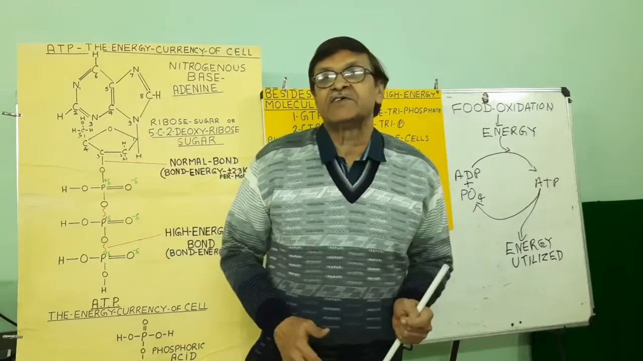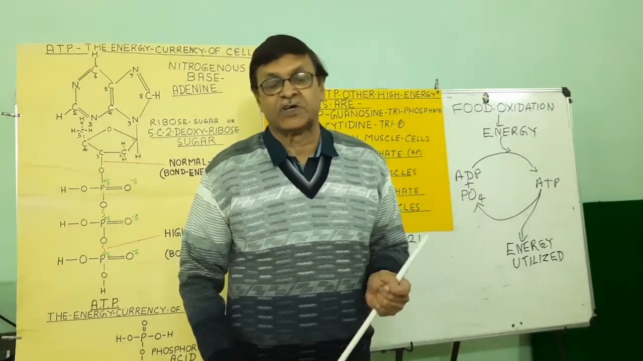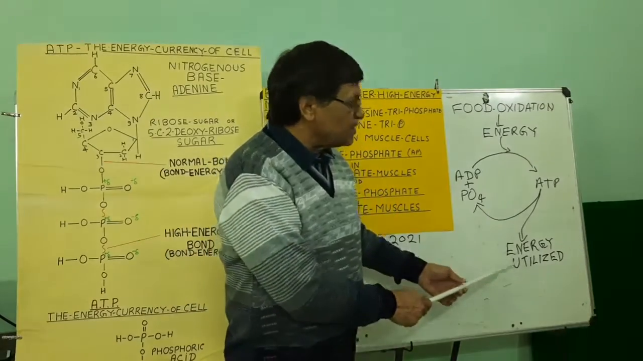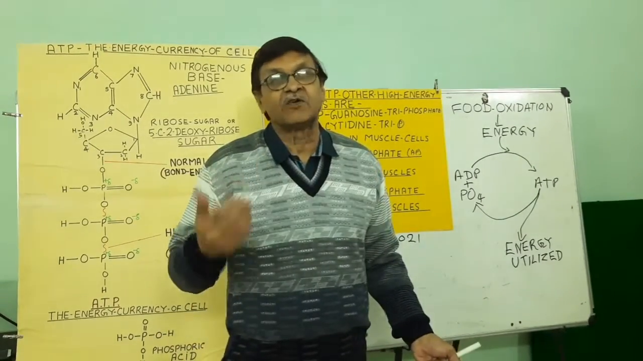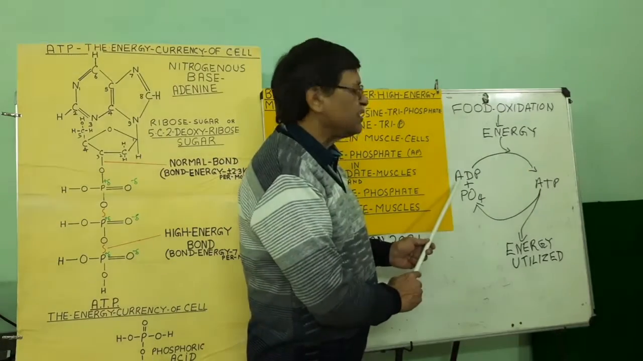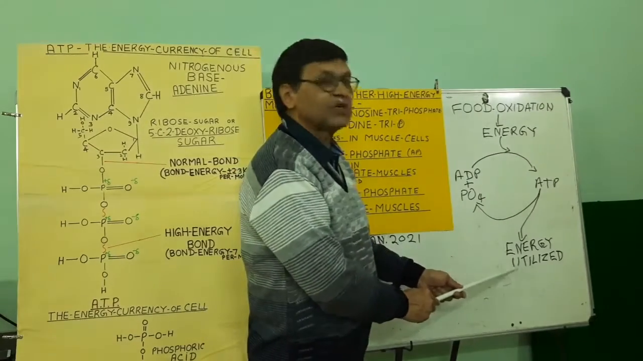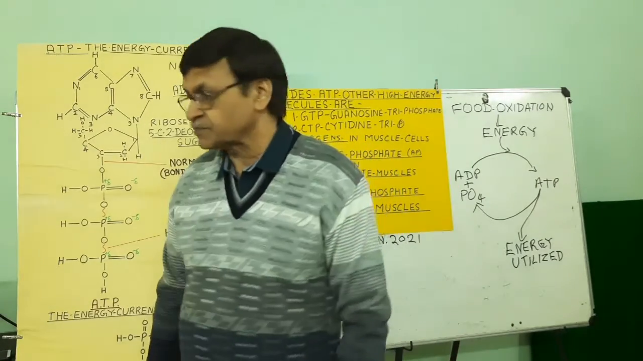In this adenosine triphosphate, the two phosphate bonds are high energy bonds. And whenever there is a need of energy for any cellular activity, that ATP breaks into ADP, adenosine diphosphate, and phosphate, and the energy comes out, that energy is utilized.